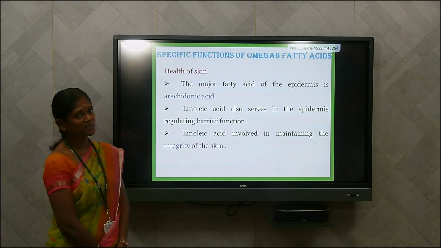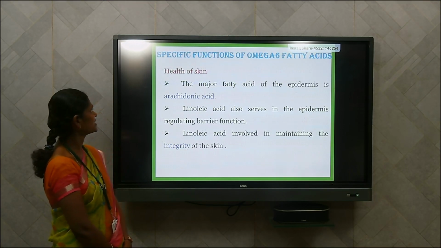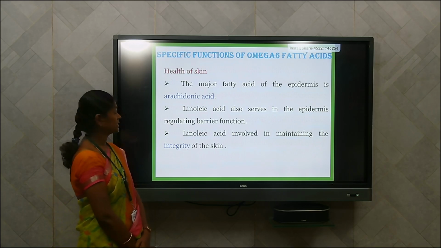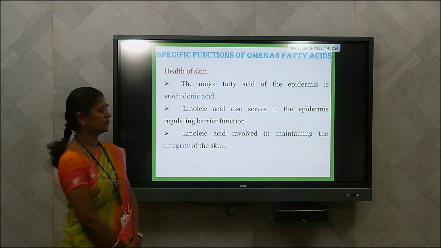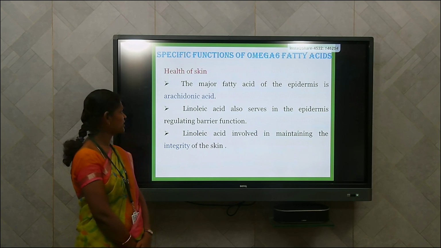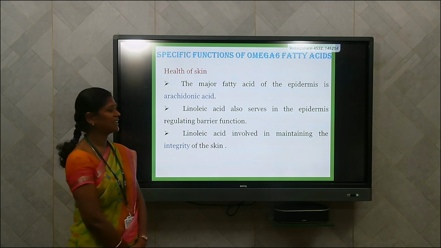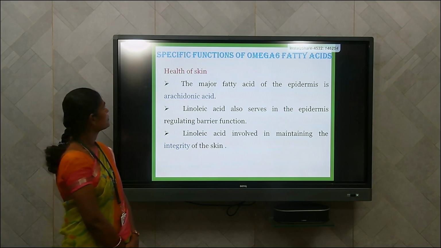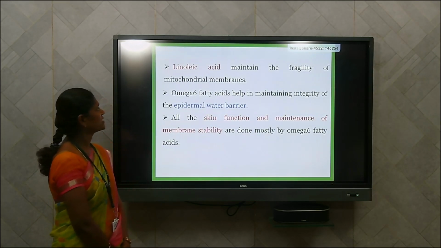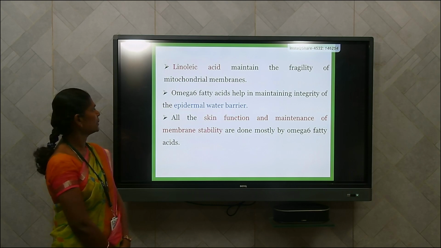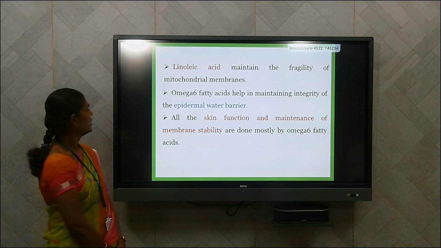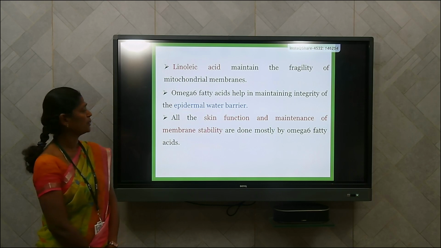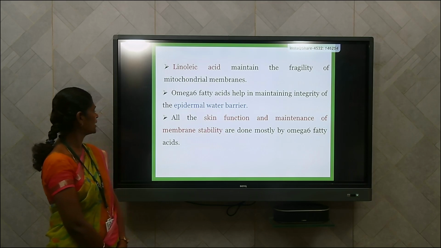Next, we can see the specific functions of the omega-6 fatty acid. In skin, the major fatty acid of the epidermis is arachidonic acid. Linoleic acid also serves in the epidermis, regulating the barrier function, and is involved in maintaining the integrity of the skin. Linoleic acid maintains the fragility of mitochondrial membranes and also helps in maintaining the integrity of the epidermal water barrier. All the skin function and maintenance of membrane stability are done mostly by omega-6 fatty acid.